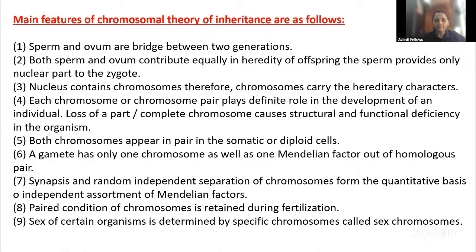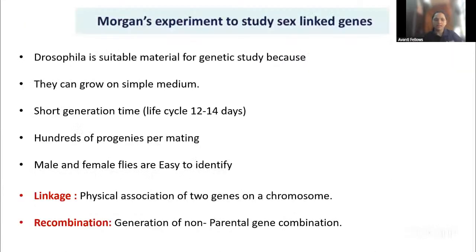You have to remember the scientist name, okay? The chromosomal theory of inheritance was scientifically, experimentally proved by Morgan. Morgan selected the Drosophila for the experiment. Why was Drosophila taken for the experiment? It can grow on simple media and it can grow within 12 to 14 days only.